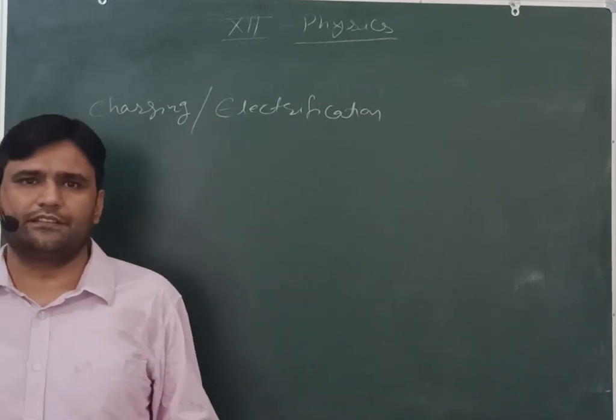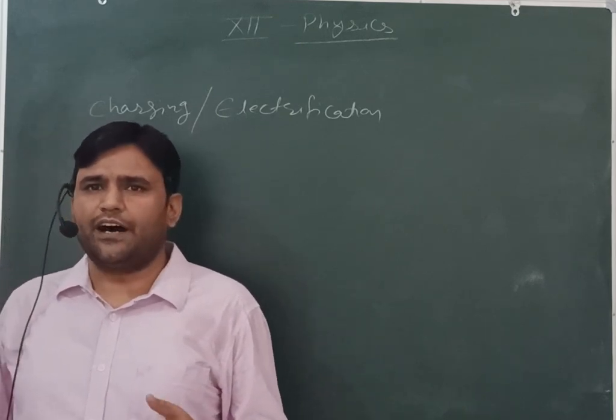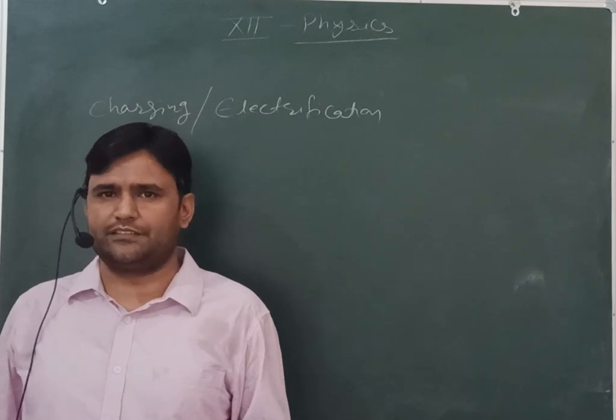It means it is defined in terms of the higher potential or the lower potentials.